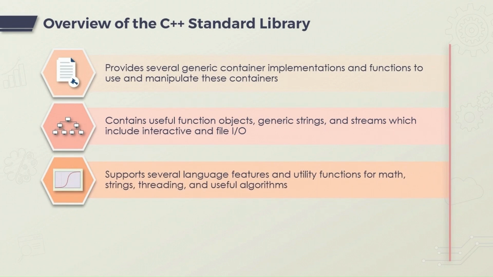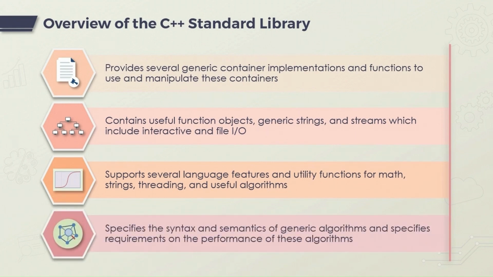The standard library also has functionality related to threading, math, strings, and useful algorithms. Also, it specifies the syntax and semantics of generic algorithms and also specifies requirements on the performance of these algorithms. So, any compiler which claims to implement the standard must adhere to these requirements.